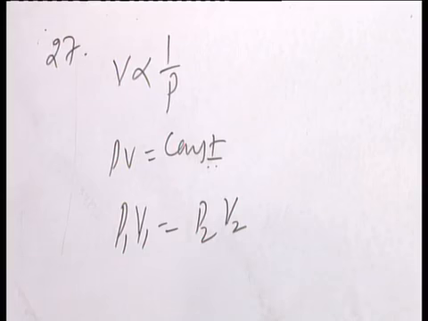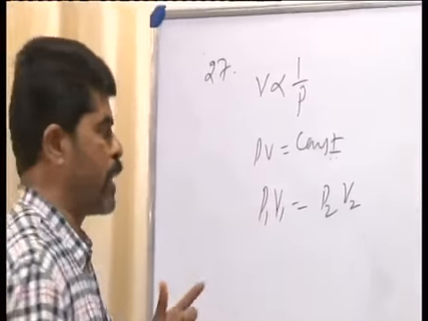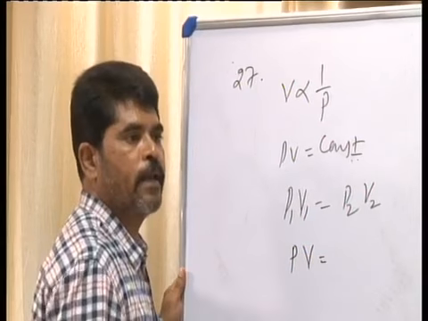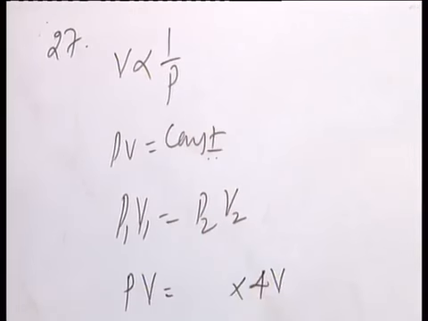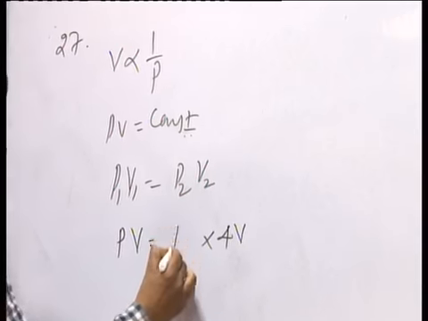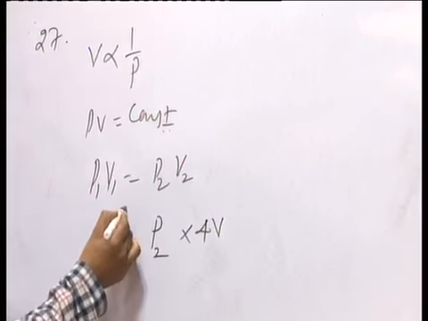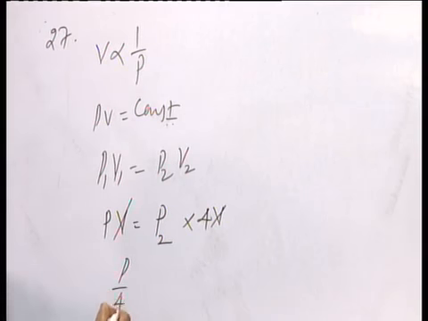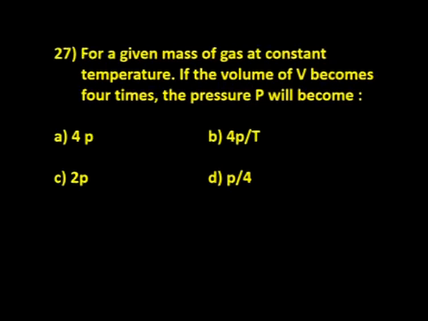For a given mass of a gas at constant temperature, if the volume V becomes 4 times, suppose you consider P1 as P, V1 as V, then the volume becomes 4 times V, and they are asking you to calculate P2. Now we can cancel V, and from this you can solve: send it to the left hand side, P by 4 is P2. That is, answer D is P by 4. Option D is the correct answer.